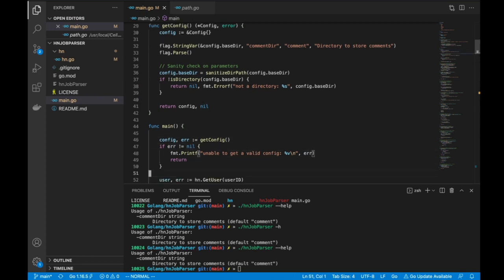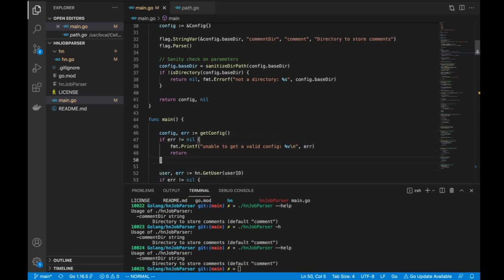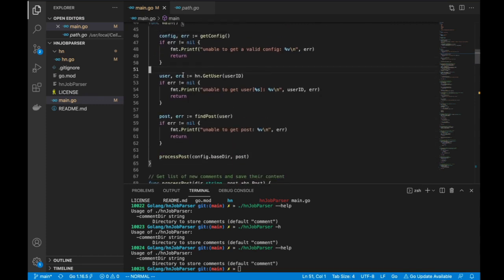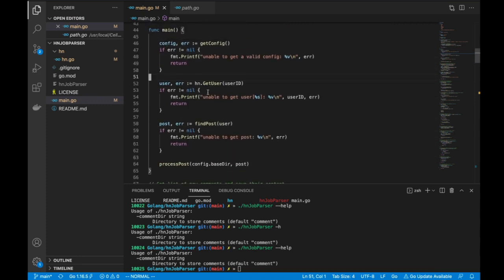Right. So coming to the main method, all we're going to do is get the configuration, and once we get the configuration, we make use of the HN package, where it will make an HTTP call to the APIs that we had discussed earlier, right? Get details about the user, parse the JSON, and create a struct out of it, which is your hn.user struct. And that is basically going to contain few elements.